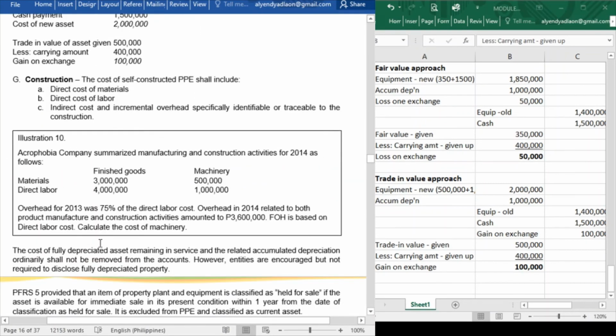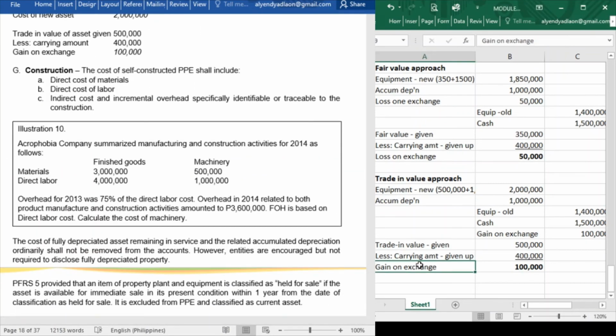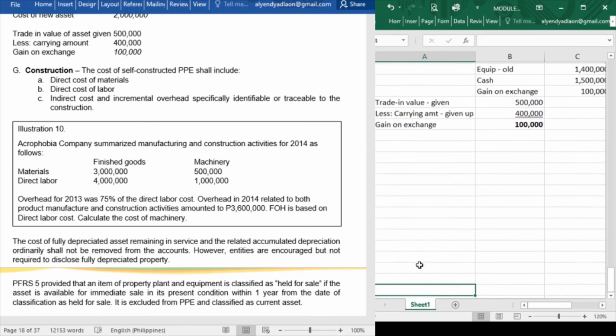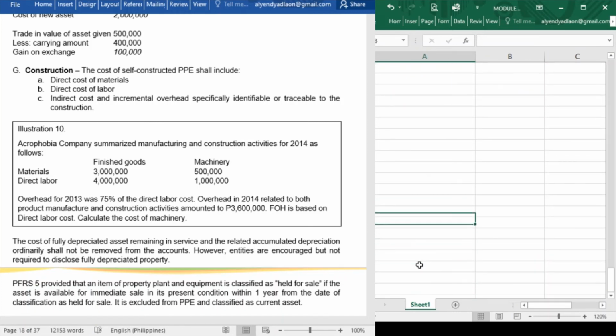we have construction. Okay, so class, it is not all the time that we are to purchase our property. If you notice that in your home, you do not always purchase, let's say, your bed frame, because there are times that we have it self-constructed.